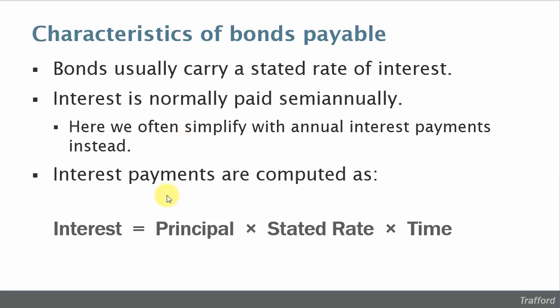The periodic payments of interest that are made to the bondholders are computed by simply taking the principal amount, which in this case is the face value or par value of the bond, times the stated rate of interest times the time. If the bond pays interest annually, time would just be 1 year. If the bond pays interest semi-annually, you'd be multiplying by 6/12 for half of a year.